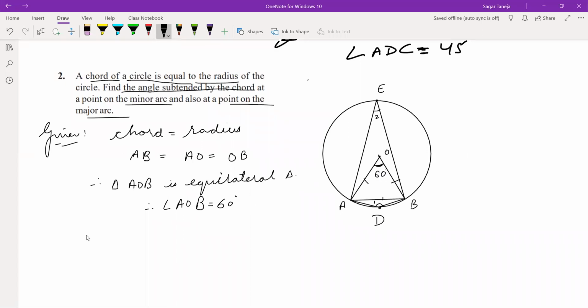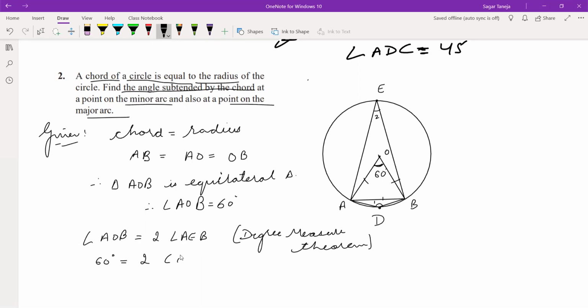Yes. So we can write that angle AOB is double of angle AEB by applying the degree measure theorem. So AOB is 60 and AEB we don't know.